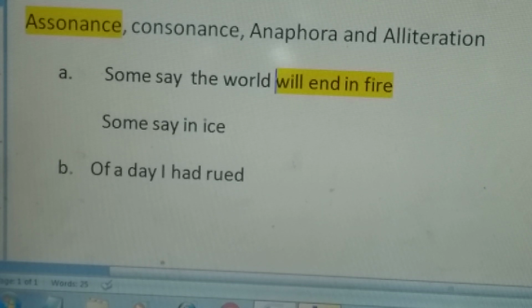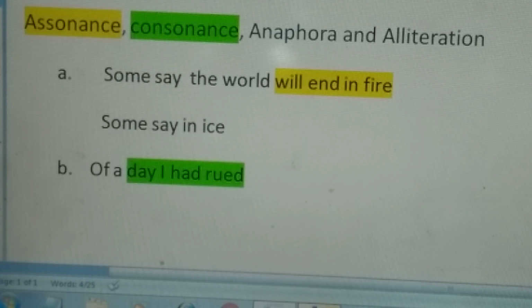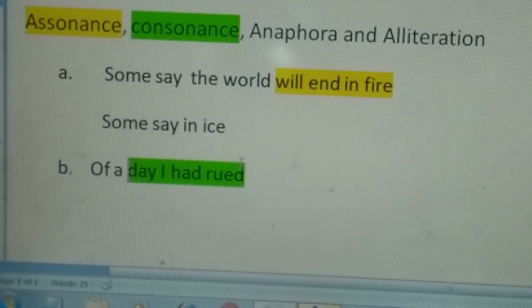Now let's see the next one. It is consonance. I just told you 21 letters of the English alphabet are consonants. Take this example. This is a line from a poem. See, day, I had, root. See, D is what? Consonant. This consonant is repeated, but here it is in the beginning, here it is at the end, here it is at the end. So minimum 2 times.